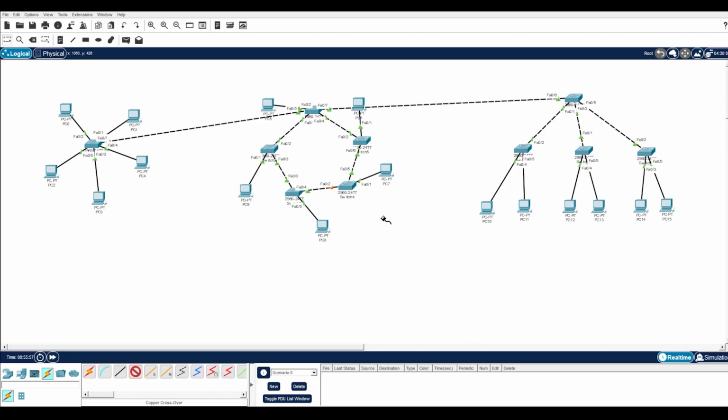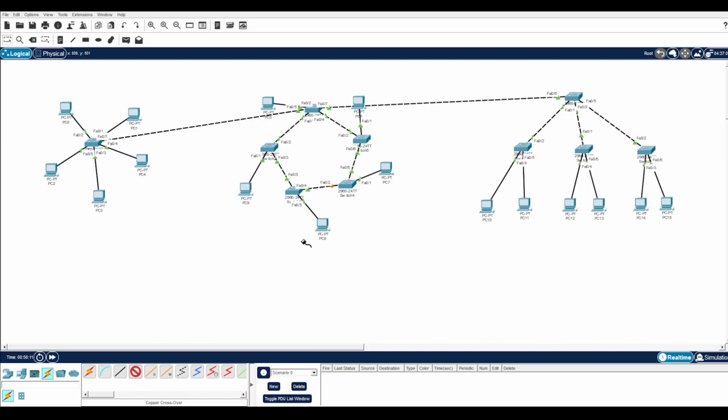Now that we have created all four topologies in Cisco Packet Tracer, we can clearly understand how devices are interconnected, how data flows within different network structures, and how these topologies work in real-world networking environments.